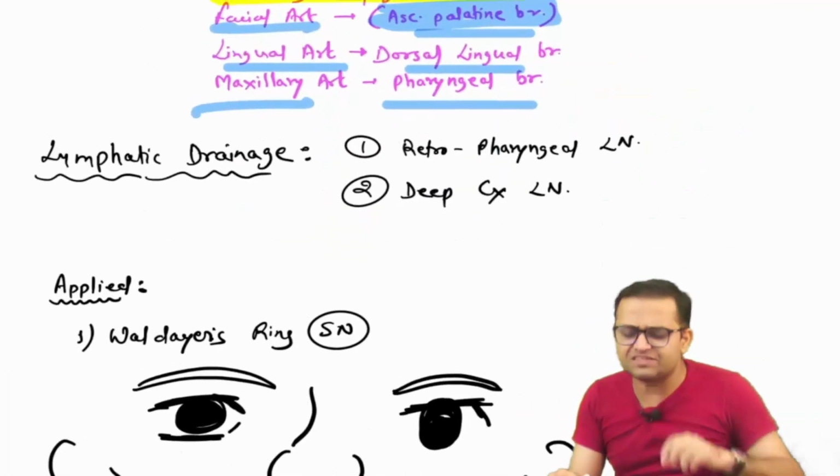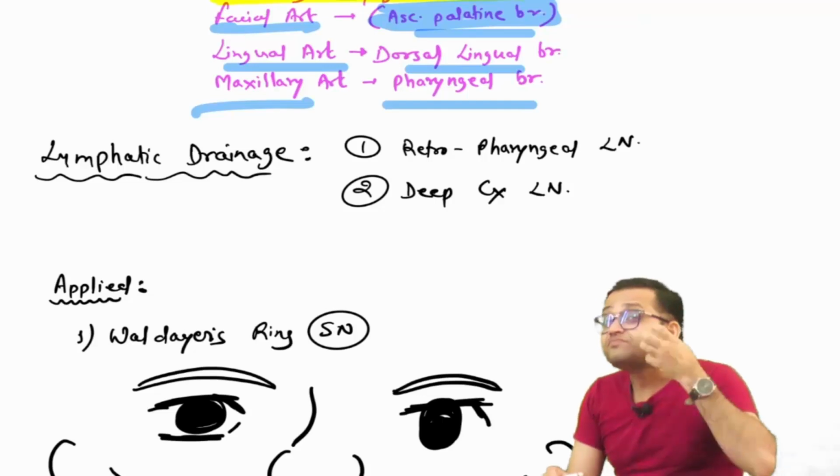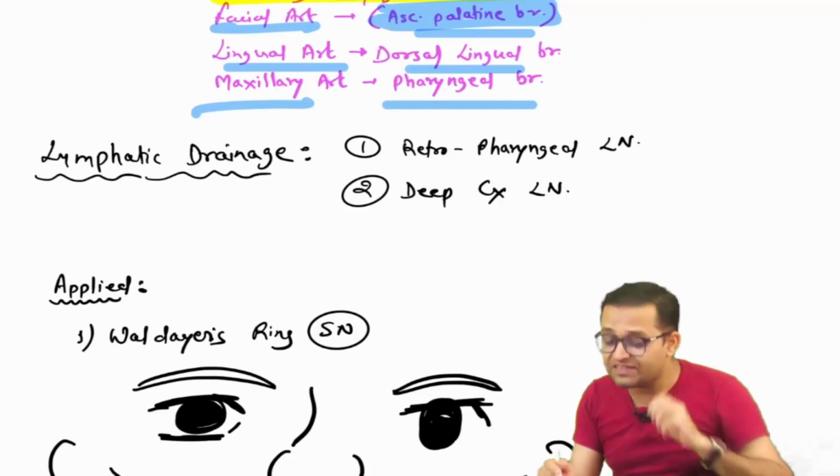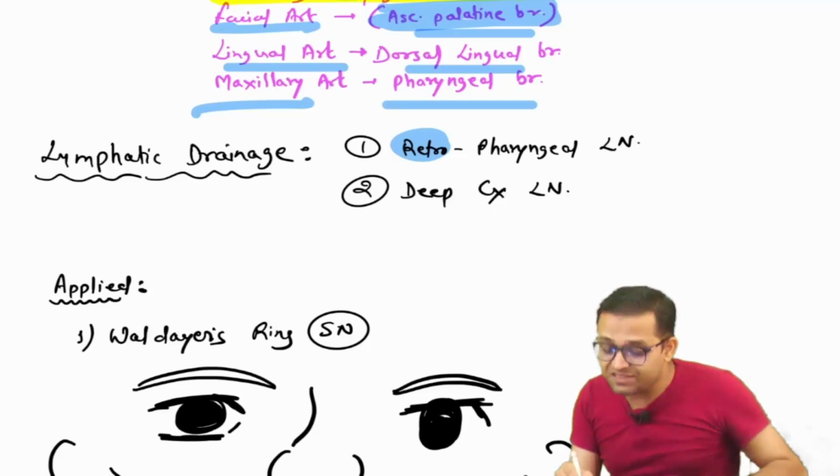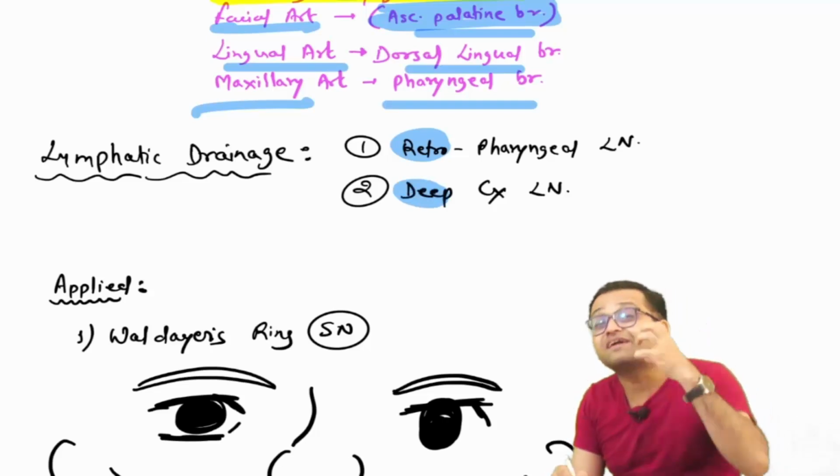Yes, lymphatic drainage, very important, very easy. Sir, here is the pharynx. So behind the pharynx, the lymph node, retropharyngeal lymph node. Yes, behind the pharynx, sir, there is our deep, at the deeper part of the neck, deep cervical lymph node.